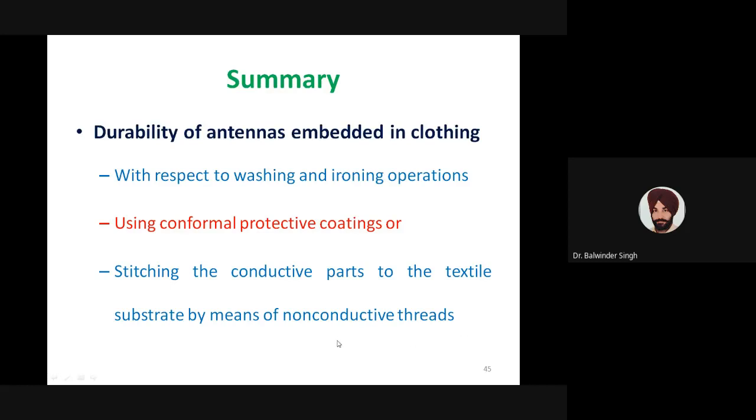When during assembly we are using non-conductive threads to assemble the conductive and non-conductive parts, there should be special attention to that stitching operation, because the pressure exerted by those stitches may result in a change in the radiation properties. We may sometimes use an ironing operation for assembling the conductive and non-conductive parts, especially when implementing antennas which are embedded into the cloths.